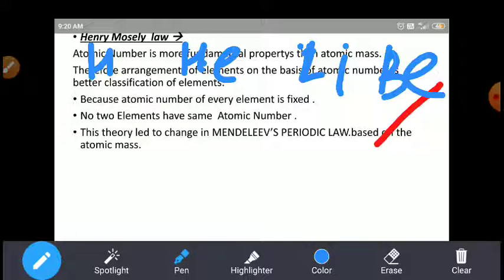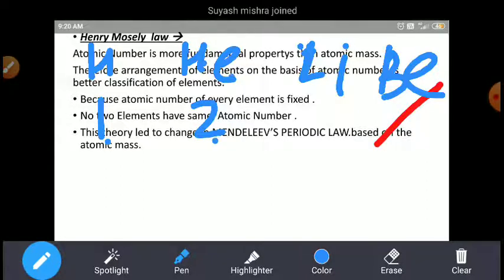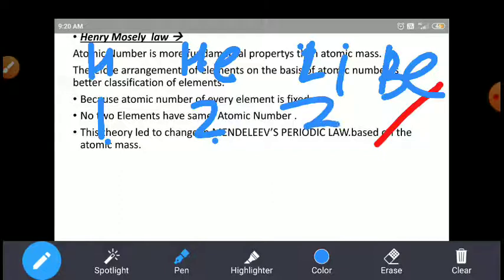So if you arrange the elements on the basis of increasing atomic number: atomic number 1 hydrogen, helium atomic number 2, lithium atomic number 3, and beryllium atomic number 4.